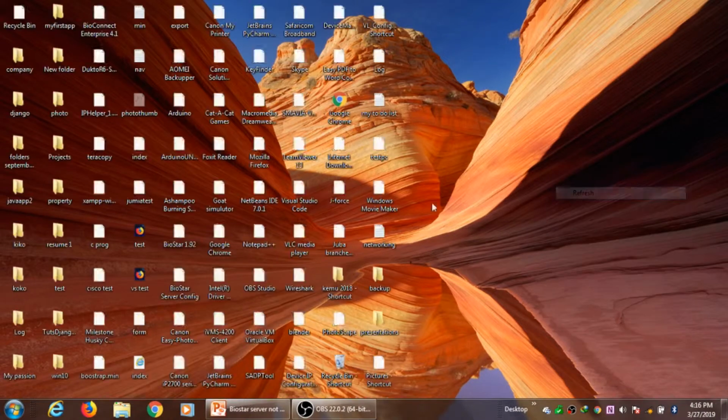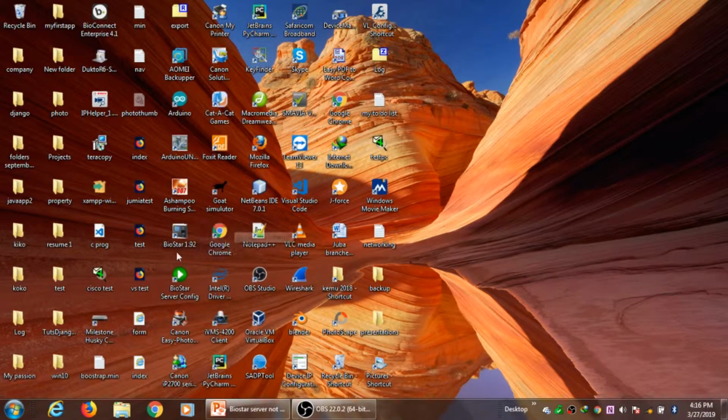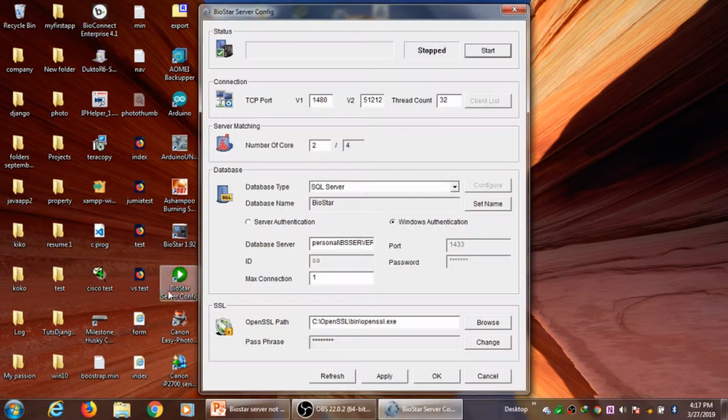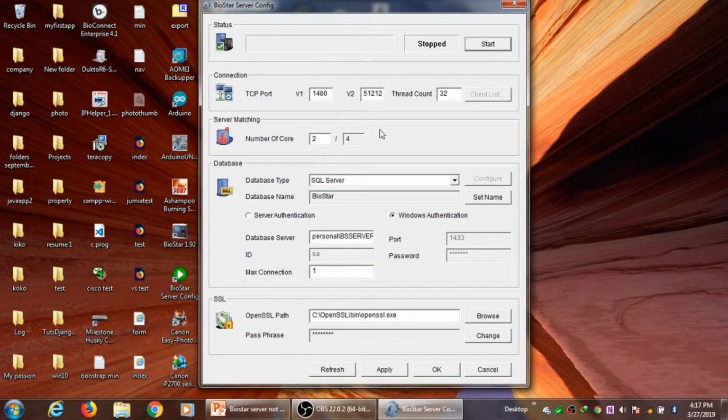Now, sorry for that. I have installed Biostar 1.92. This is the Biostar server config. It's telling me it cannot connect to Biostar server. Please start its service now. Please pay attention to this.